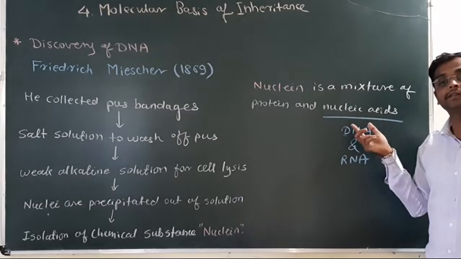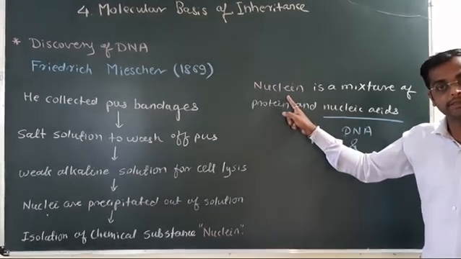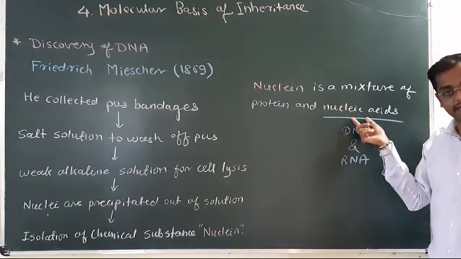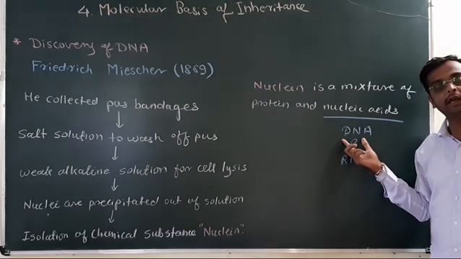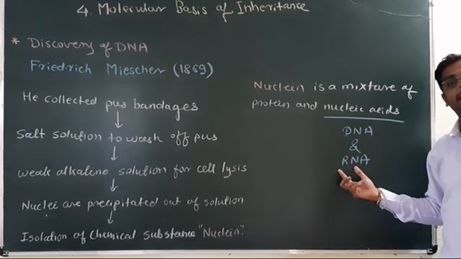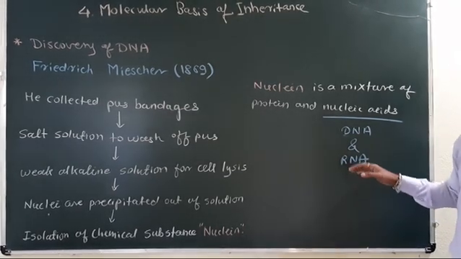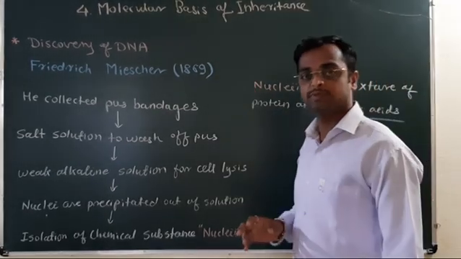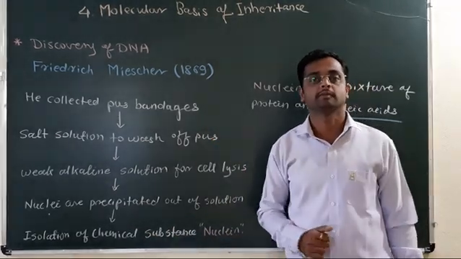Now, what are nucleic acids? This nuclein shows some acidic properties, hence the name nucleic acids. The nucleic acids are nothing but the DNA, deoxyribose nucleic acid, and RNA, ribose nucleic acid. Understood the DNA and RNA? How the discovery of DNA takes place? From the nuclein of Friedrich Miescher.